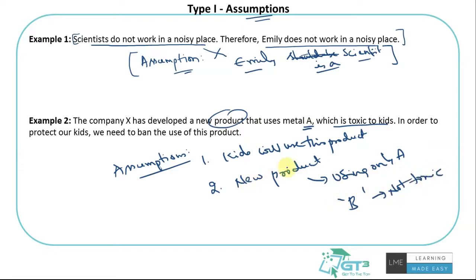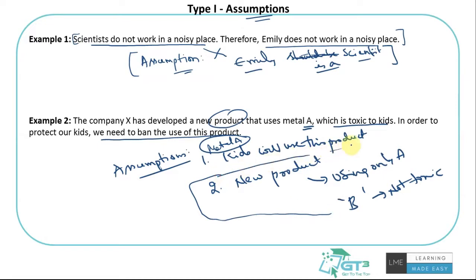Right? So the assumption again here is that the conclusion, or the expectation, is that we need to ban the use of this product, not the metal A. See this carefully. That means the author feels that there is no alternative here. If at all this product is made, it will be made using metal A. That's why, because metal A is dangerous to kids, the product is dangerous to kids and the product needs to be banned. So this is also an assumption that the author is making.